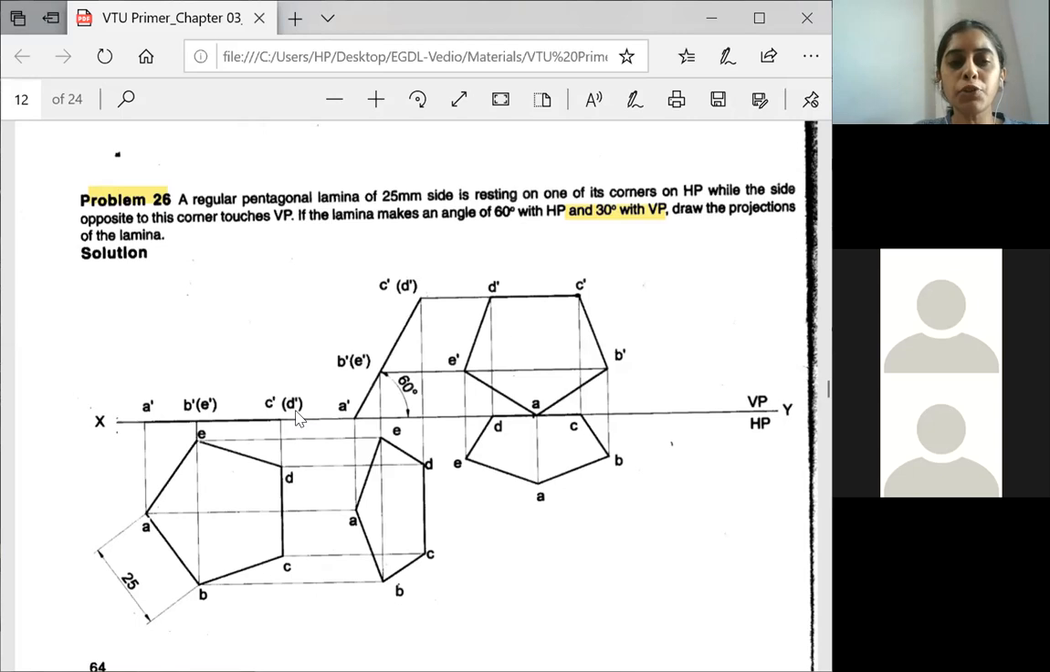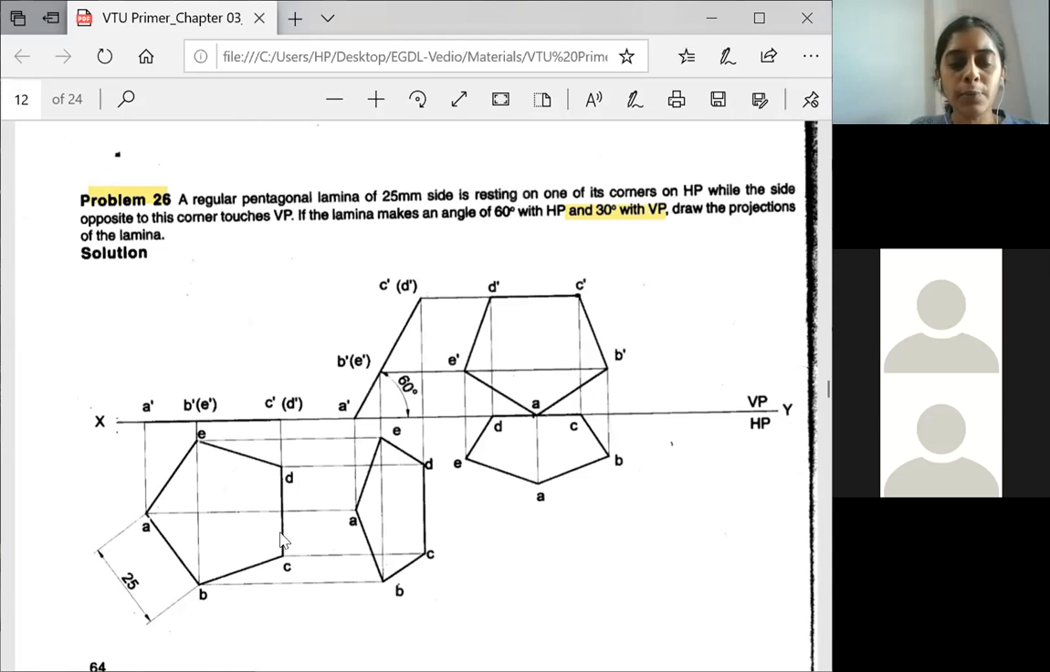While taking the projection above, always the observer will be here. Whichever is visible, you have to write outside. A will be visible, you will write it as A dash. B will be visible, you will write it as B dash. E is along the same line, it will be hidden because he's seeing from here. So write it in the bracket as E dash.